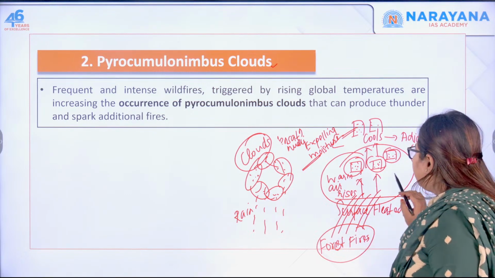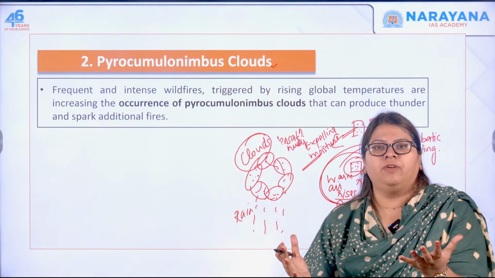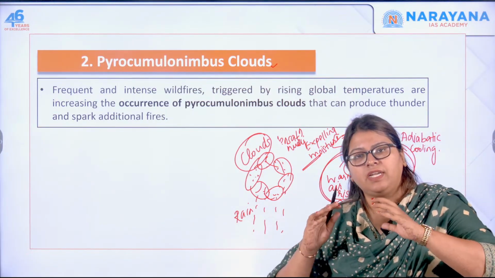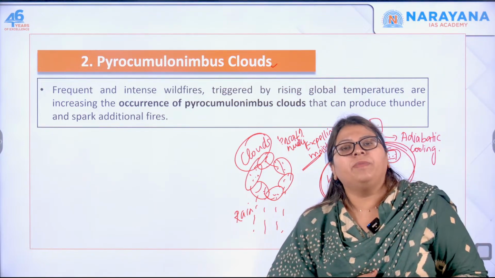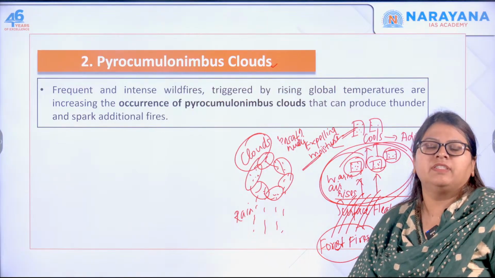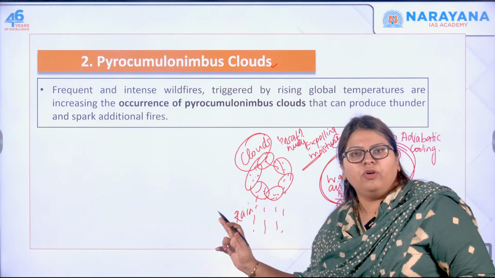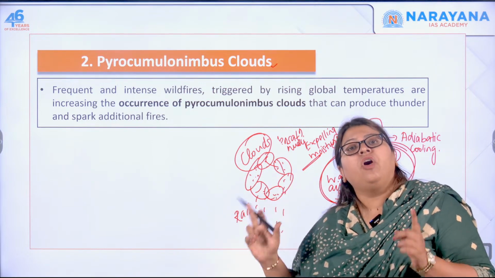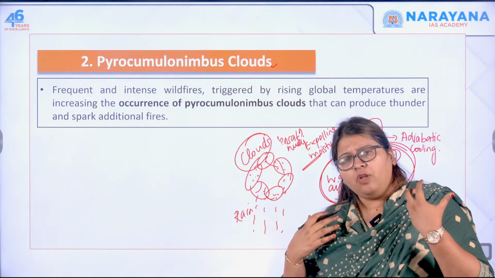So that results in more warm air, which can hold more moisture. The clouds are formed to such a huge extent, going up to so many hundreds and thousands of kilometers, and they are called pyrocumulonimbus clouds, which, like the cumulonimbus clouds, give out rain, but not that much of a torrential downpour.